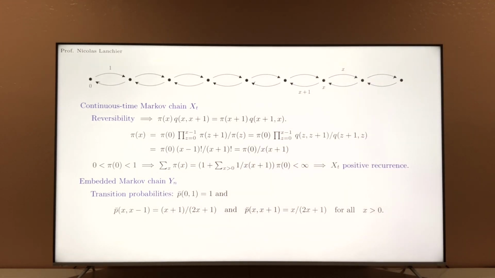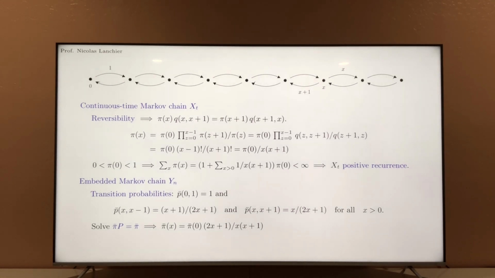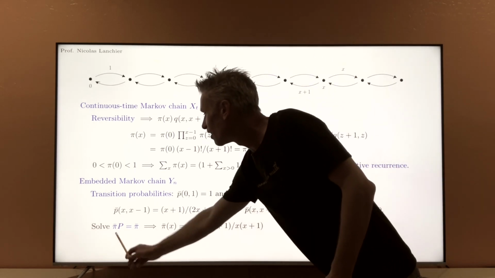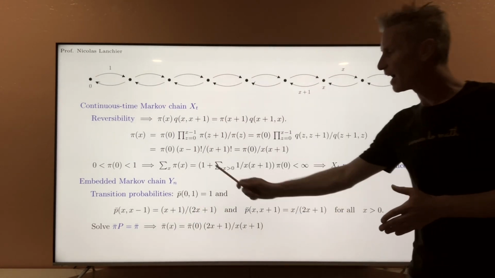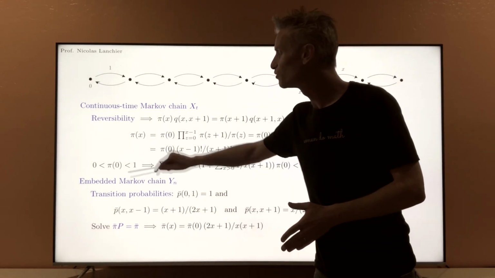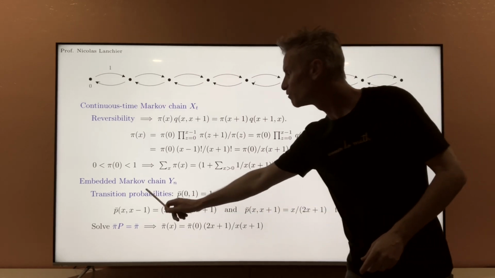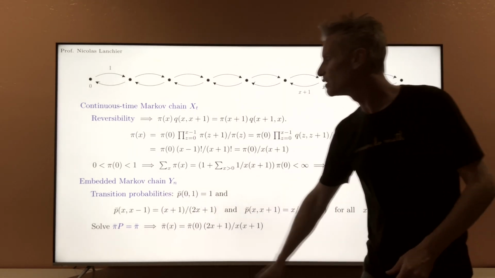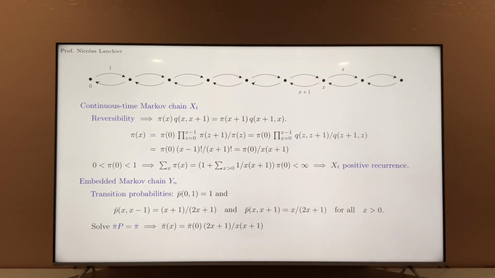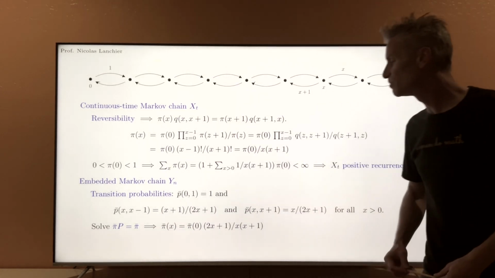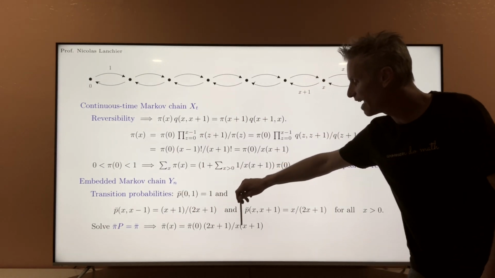And doing some calculation, which I skip, you can prove the solution. Pi bar is, as opposed to pi, the potential stationary distribution for the process yn. So pi bar P equals pi bar gives you that pi bar x must be equal to pi bar 0 times 2x plus 1 over x plus 1.